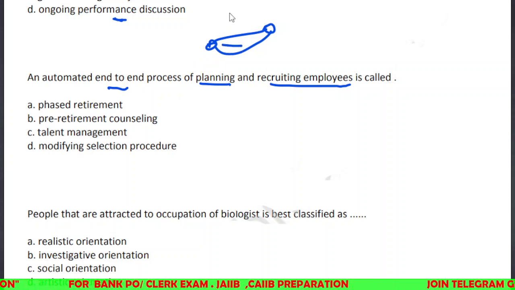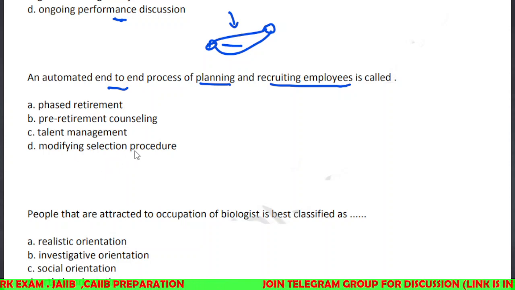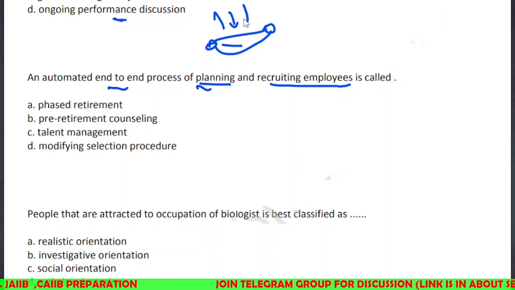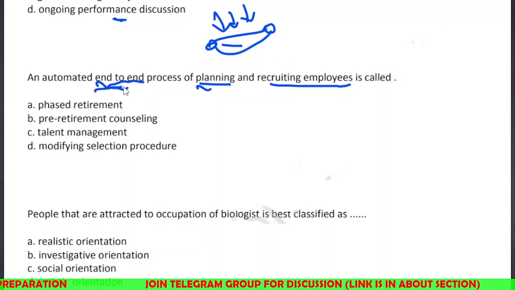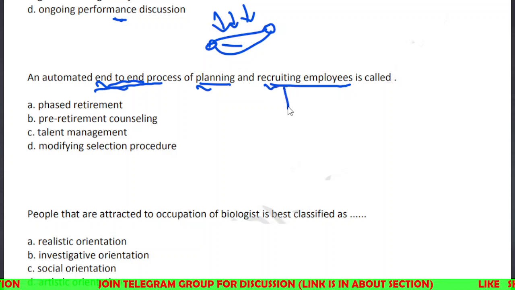That means there is no other type of involvement, right? The options are phased retirement, pre-retirement counseling, talent management, modifying selection procedure. That means if there is no interference from external factors, the keyword here is end-to-end process, right? Planning and recruiting, if the recruitment process is end-to-end.